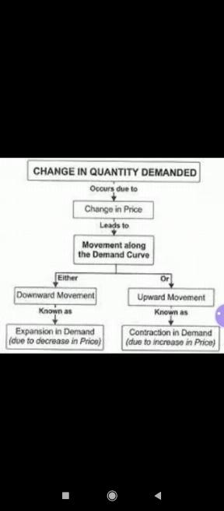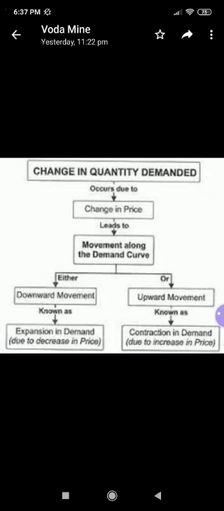Now you can see there are two columns made in the slide, downward movement or upward movement. Downward movement is known as expansion of demand, or you can say extension of demand. It happens due to decrease in price. Upward movement, which is also known as contraction of demand, happens due to increase in price. So here in both the cases the reason is price. Expansion means increase in demand. So demand increases when price decreases. So the reason for expansion of demand is decrease in price, and the reason for contraction in demand is increase in price. Yes, this is based on the concept of law of demand.